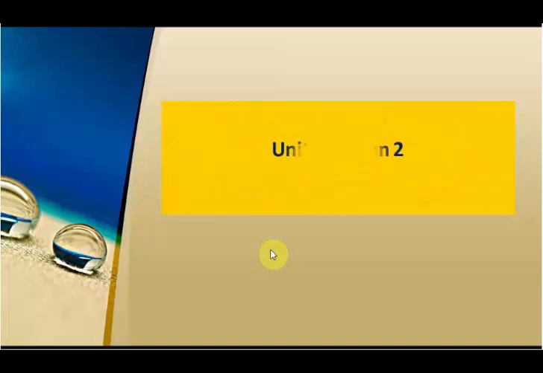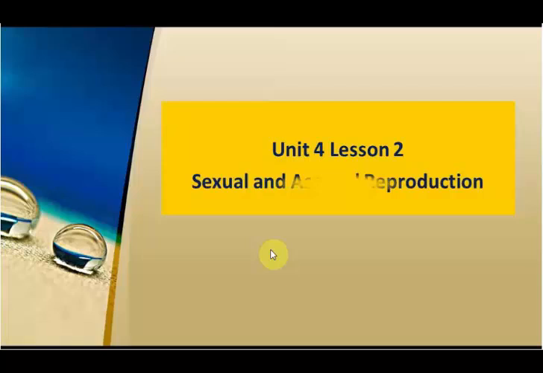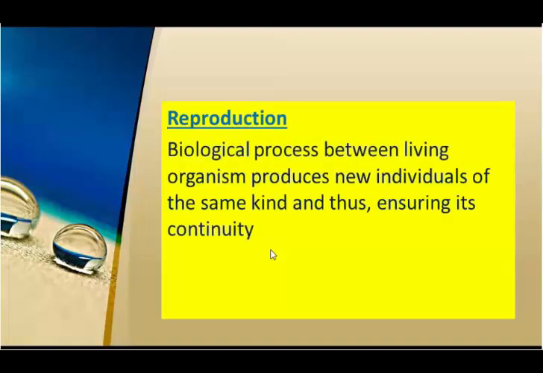Our lesson today is Unit 4, Lesson 2, which is Sexual and Asexual Reproduction. First of all, what's the meaning of reproduction? Reproduction is a biological process between living organisms that produces new individuals of the same kind, and thus ensures its continuity. It's a biological process that produces individuals of the same kind, and what's important about reproduction is keeping the continuity of living organisms.